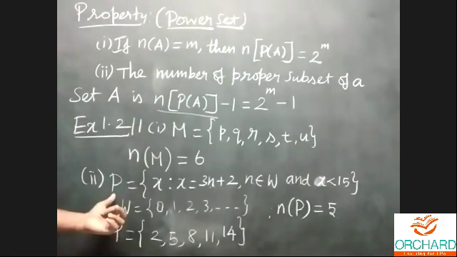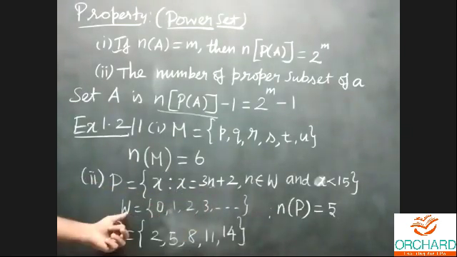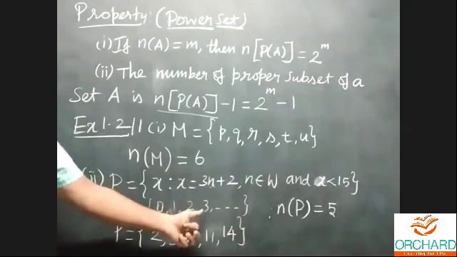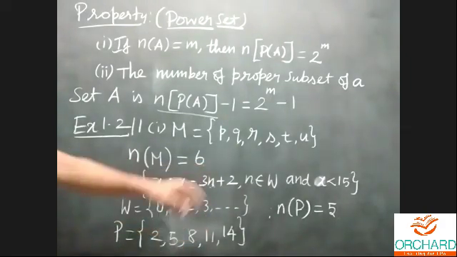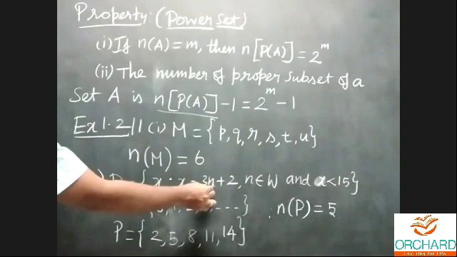For the second one, they have given that n belongs to W, which means it takes the whole numbers 0, 1, 2, 3, and so on, and x values which are less than 15. Then you can substitute the value of n. n is equal to 0: 0 plus 2, that is 2.